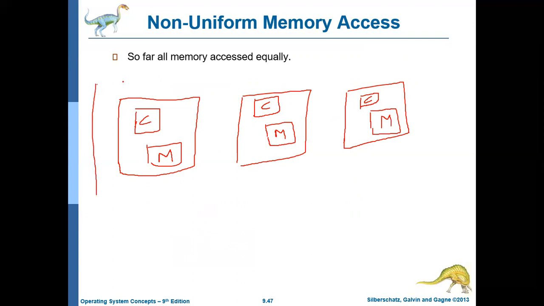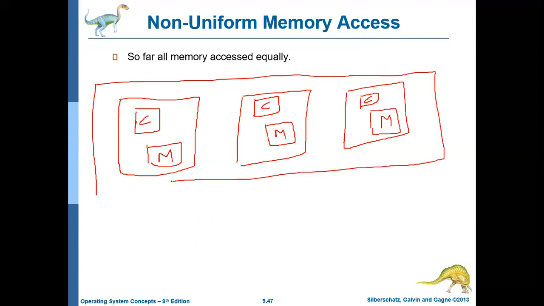But these are not 3 different systems. This is a single system. Now, let us call this CPU one. CPU one can access its own memory faster when compared to the other memories. So this is memory one, this is memory two, and this is memory three.